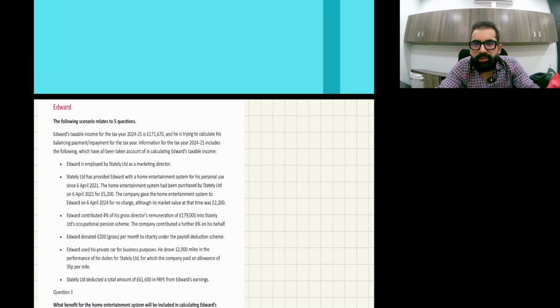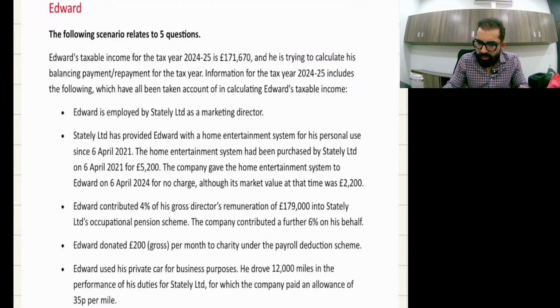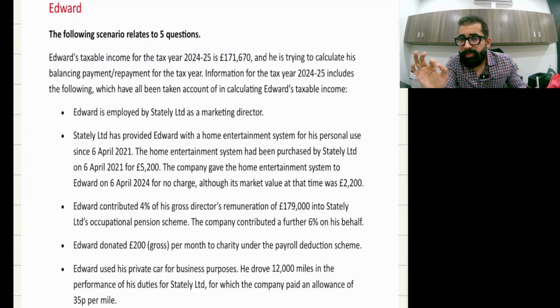Okay, dear students, today we are going to start one MTQ, that is OT case of ACCA Study Hub of F6 employment income. Okay, so without wasting time, let's read it. The question says Edward's taxable income for the tax year 24-25 is 171,670. Taxable income means this is after deducting personal allowance. So personal allowance has already been deducted.